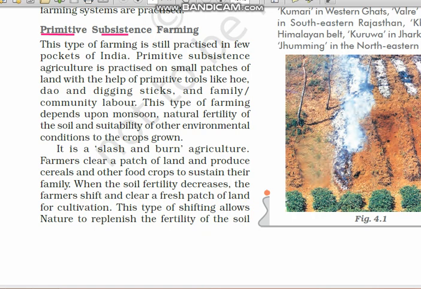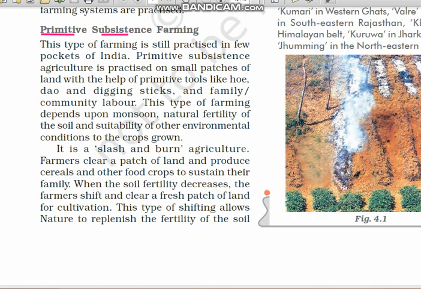If you can recollect the class 9 lesson, Forest Society and Colonialism, in the history topic, we discussed primitive subsistence farming. Can you try to recollect and tell me what it is known as? It is called shifting cultivation, and in different areas it has different names like jhumming, Poda, Penda, which we will see in the next topic further.